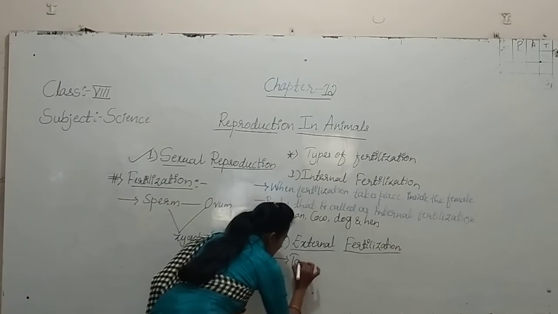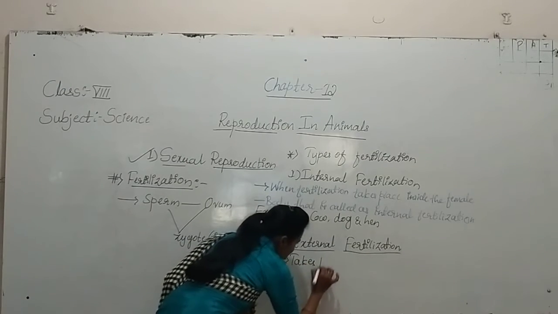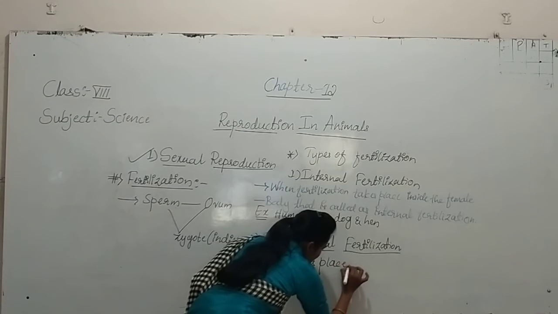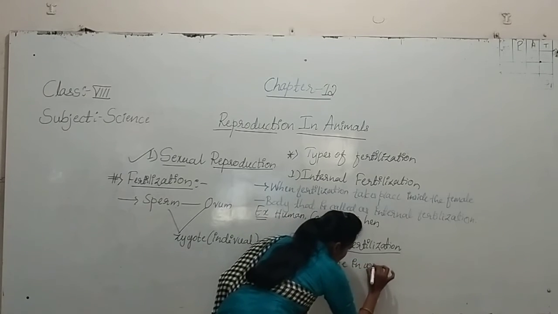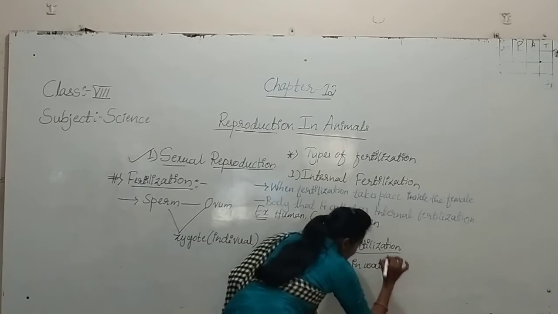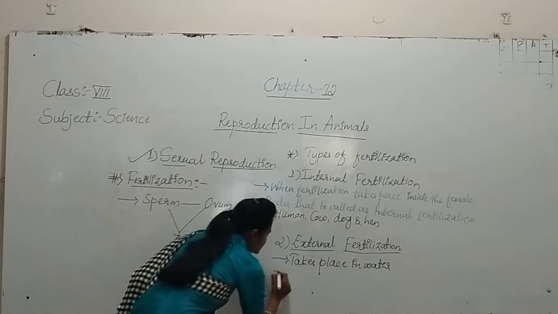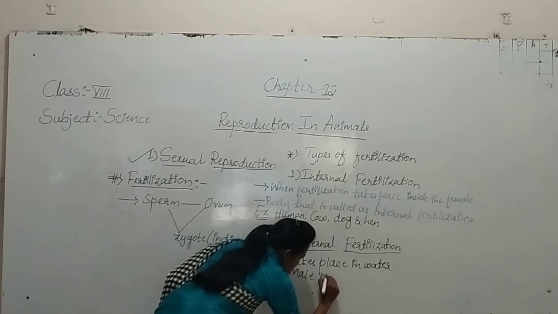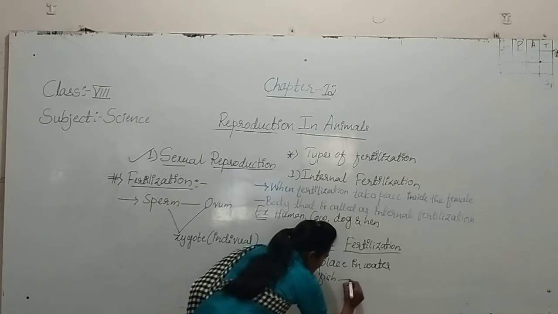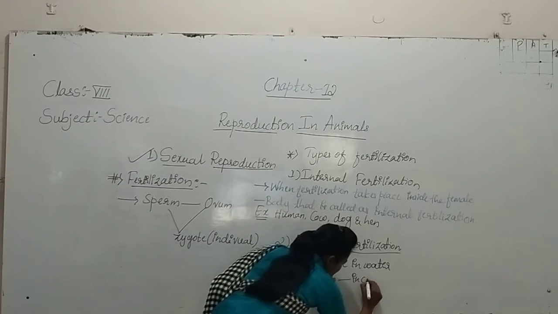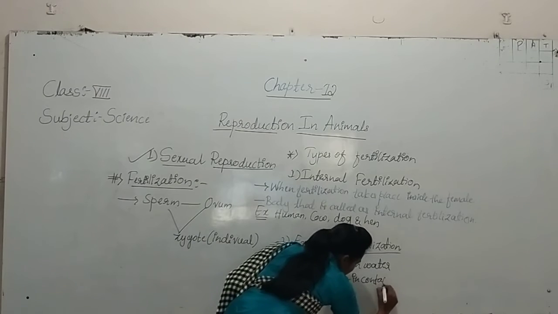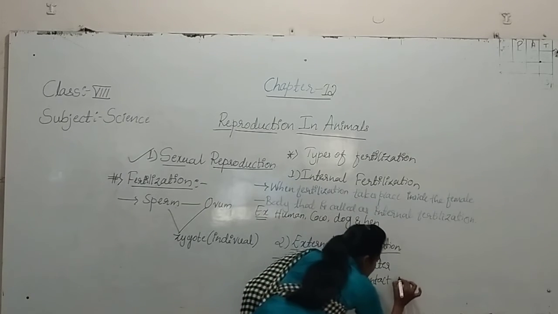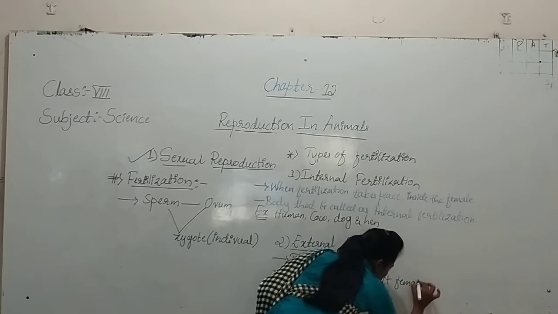It takes place in water when the male fish is in contact with the female fish.